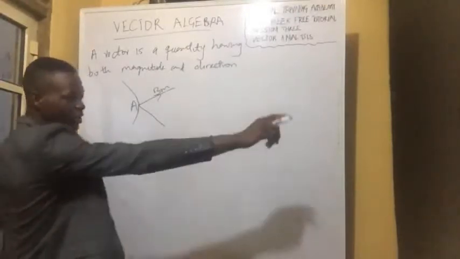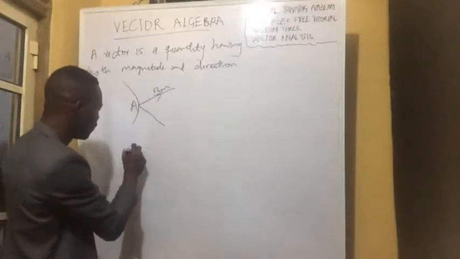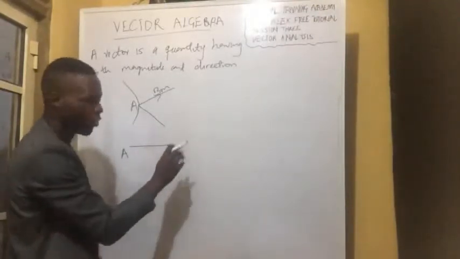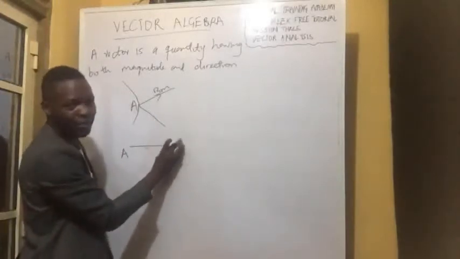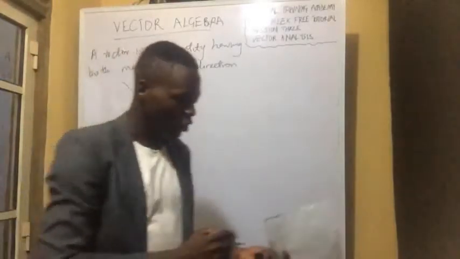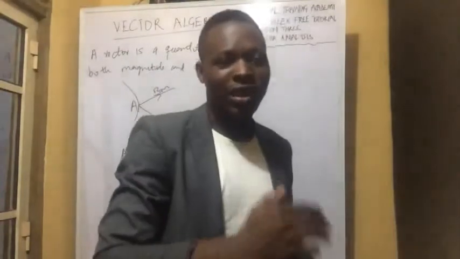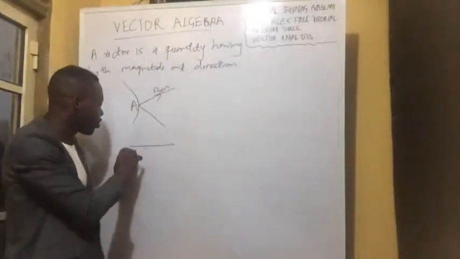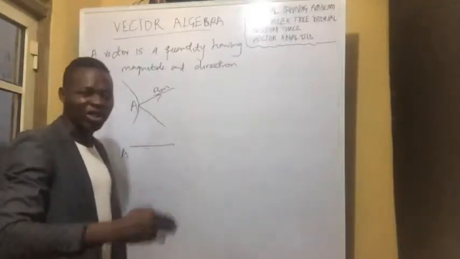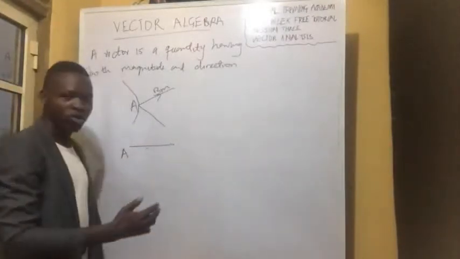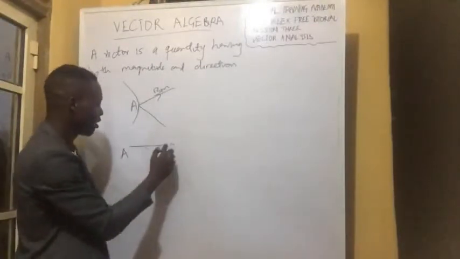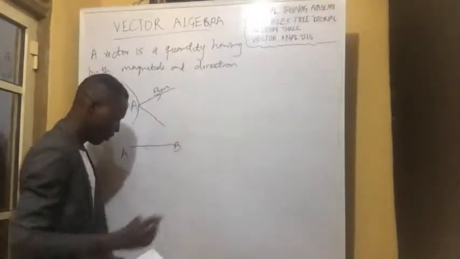Eastward is what direction? Is to the right direction, and he moves 3 meters. So we know that Adams ended up where? We know that he ended up at this point because a direction was given. So that is the difference between scalar quantity and vector quantity. The fact that the direction in which that measurement is done is mentioned. So let's call this final point Adam gets to point B.